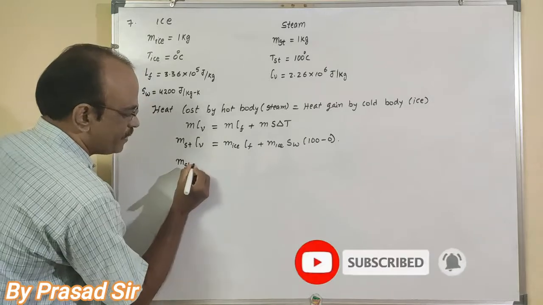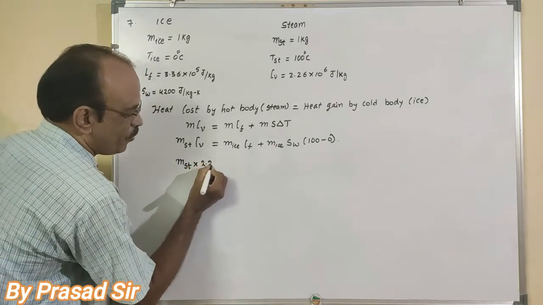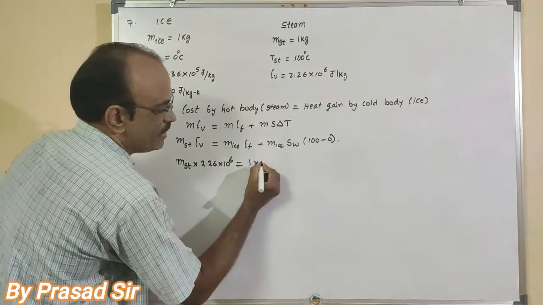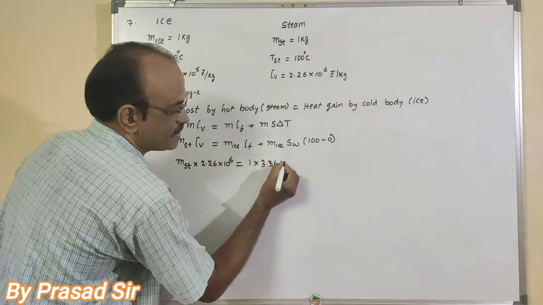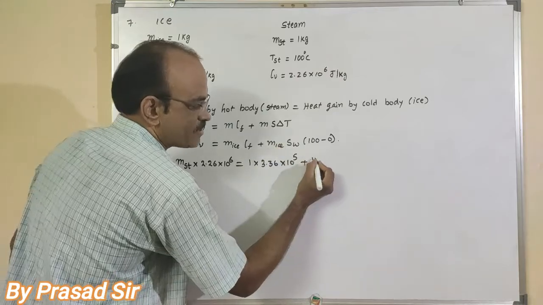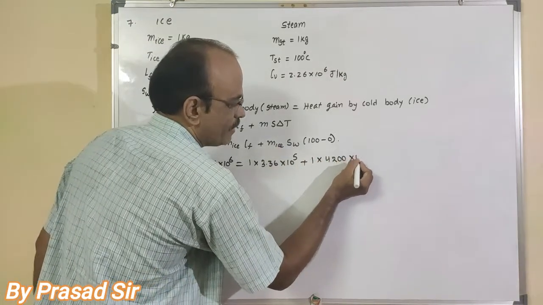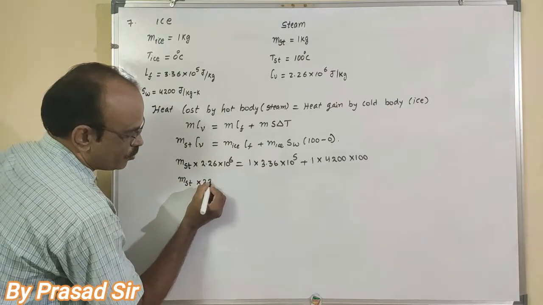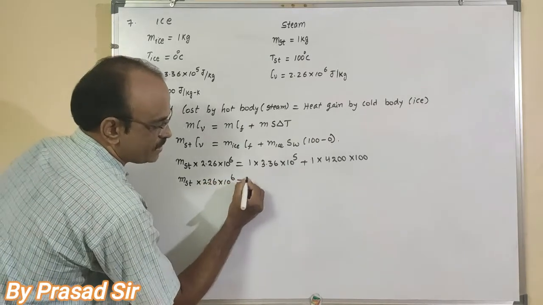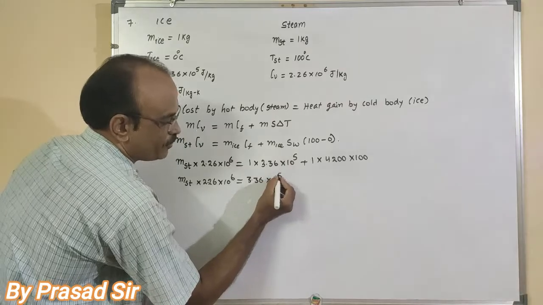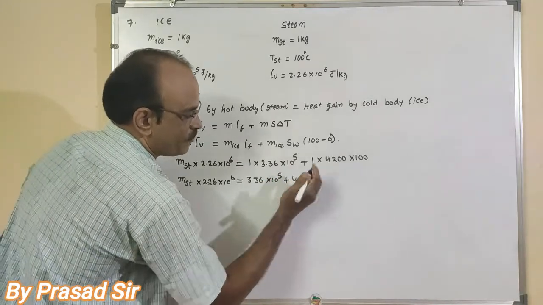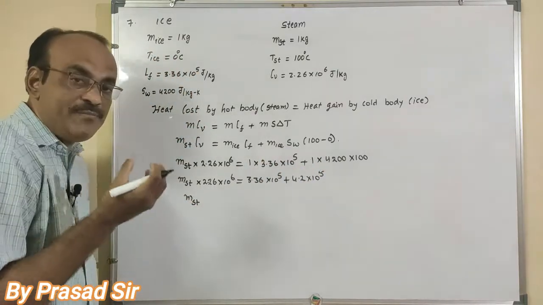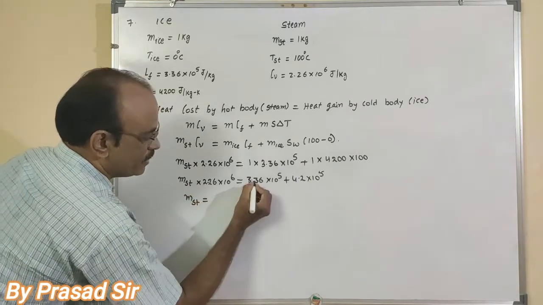Mass of steam times 2.26 × 10^6 is equal to mass of ice, that is 1, times latent heat of fusion 3.36 × 10^5, plus mass of ice 1 times 4200 times 100. So mass of steam times 2.26 × 10^6 is equal to 3.36 × 10^5 plus, I can write, 4.2 × 10^5.